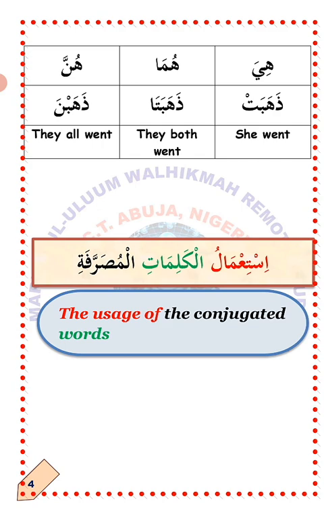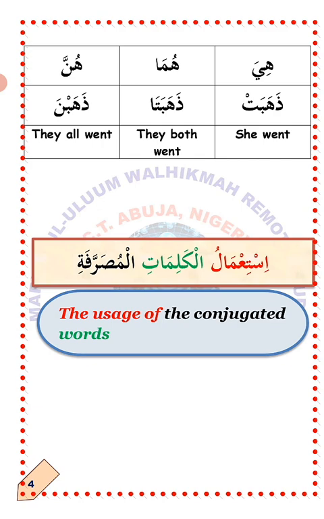So how do we make it plural, a plural verb representing a group of female persons that did something in the past? Remember, dhahabat is your base. All you need to do is to replace ta'un with sukun with nunu with fatha. That is step 1. Step 2, you give sukun to the letter before the nun. Dhahabat will now become dhahabna, which means they all went, or they have gone, talking about a group of female persons that did something in the past. La'allaka fahimt? I hope you understand.